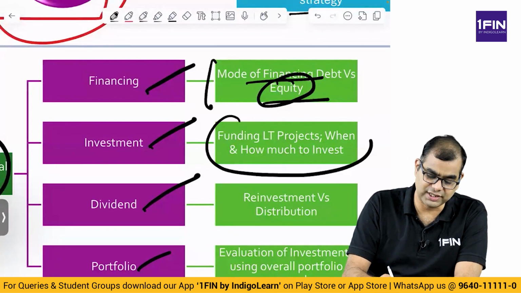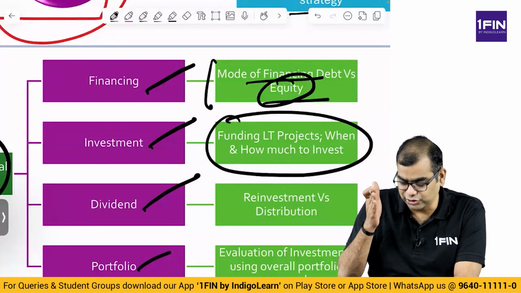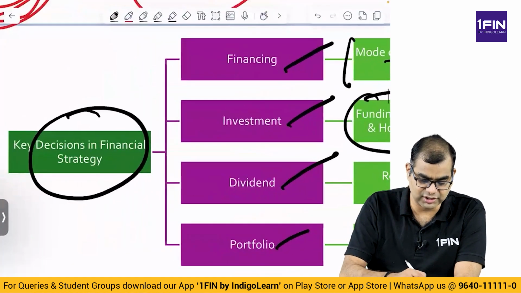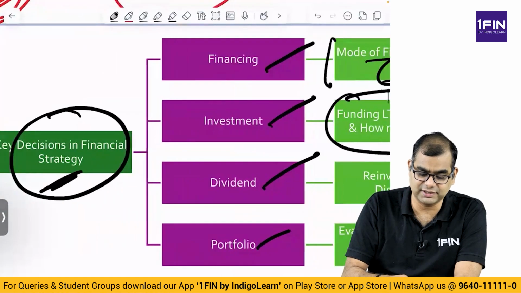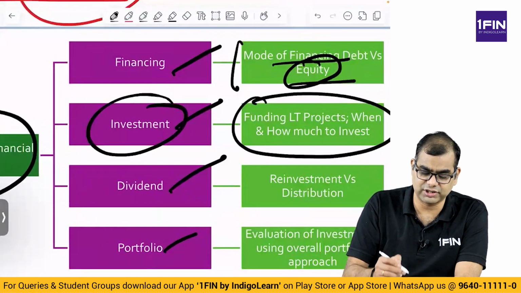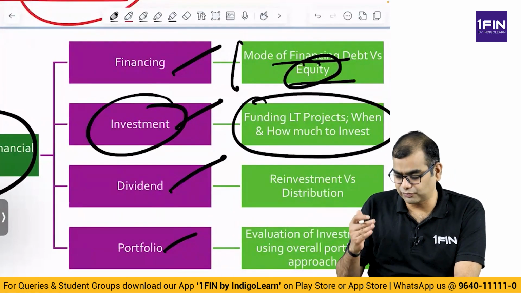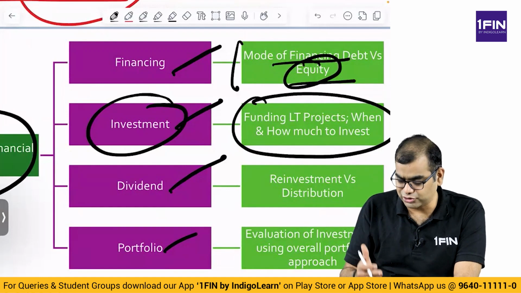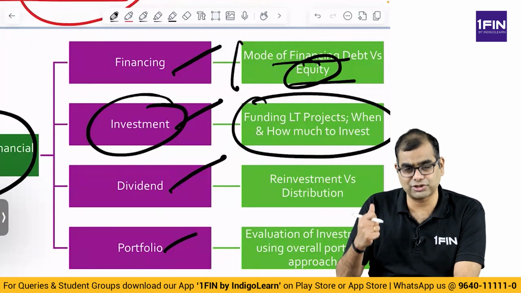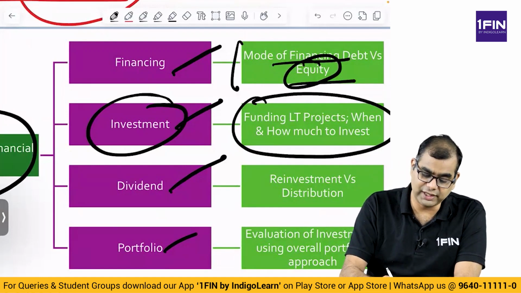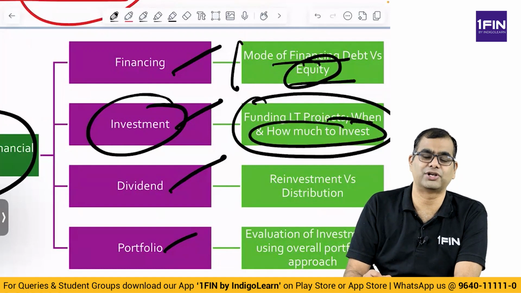Then investing decisions, that is funding long-term projects. When you take a decision in financial strategy, the decision on investment, we just now discussed. Funding long-term projects, that is what project should I fund, what should I evaluate, which project should I take, which project should I reject, then when and how much to invest. That is a key decision that you make in this.